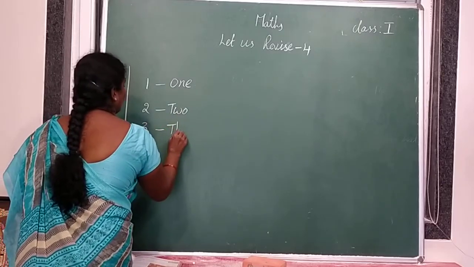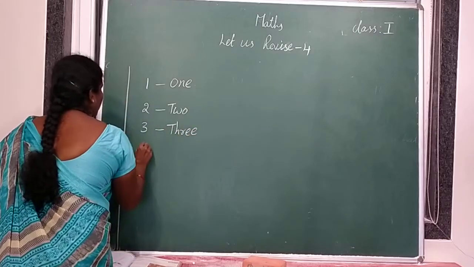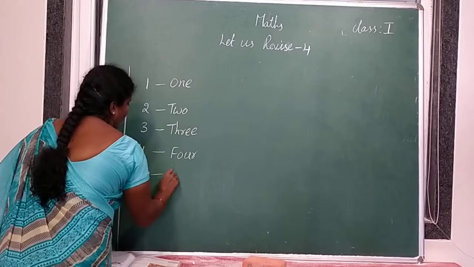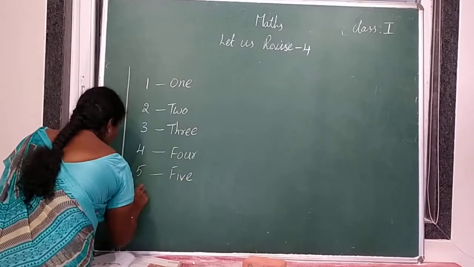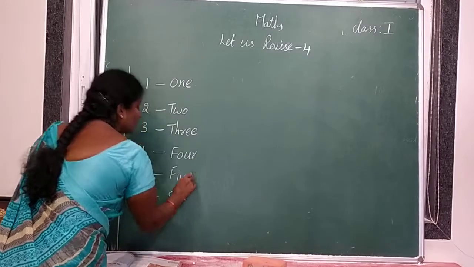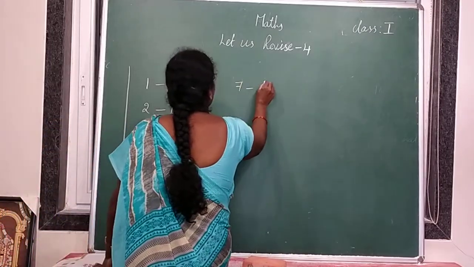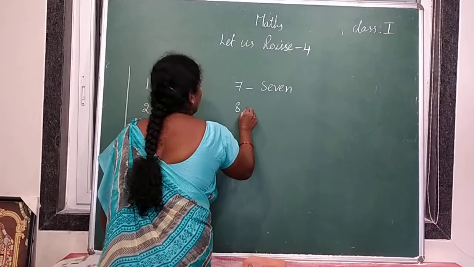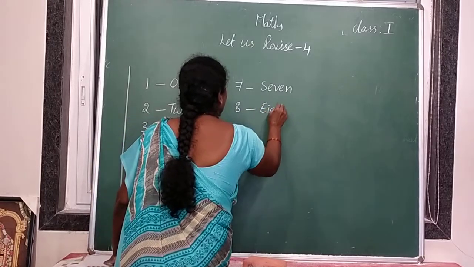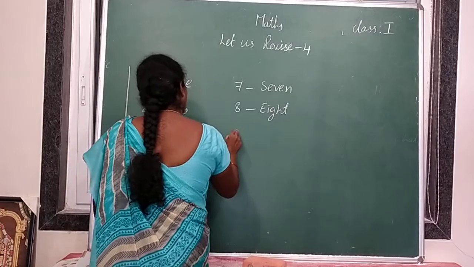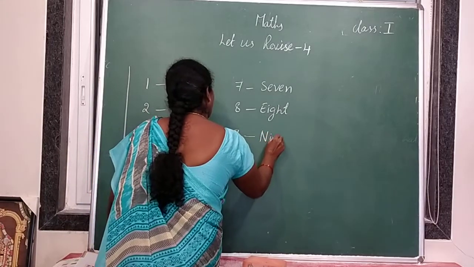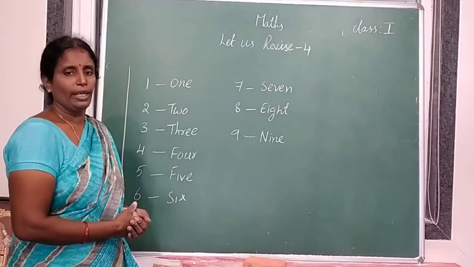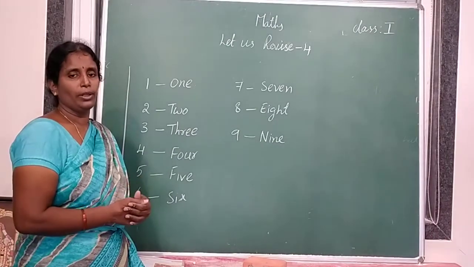Three, 3. Four, 4. Five, 5. Six, 6. Seven, 7. Eight, 8. Nine, 9. So 1 to 9 numbers and its number names. Okay, I hope everybody got number names from 1 to 9.